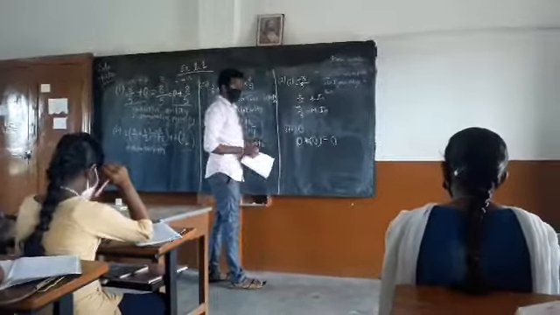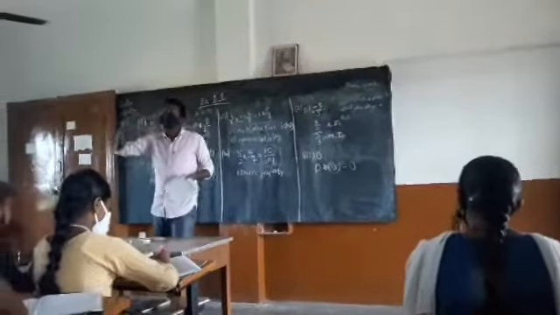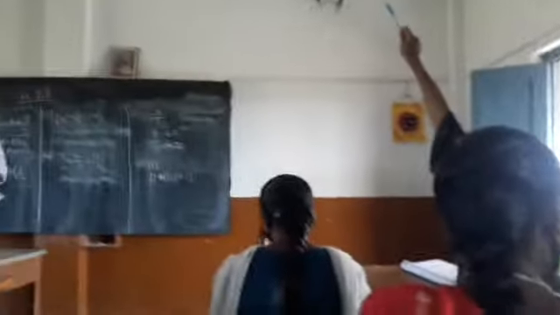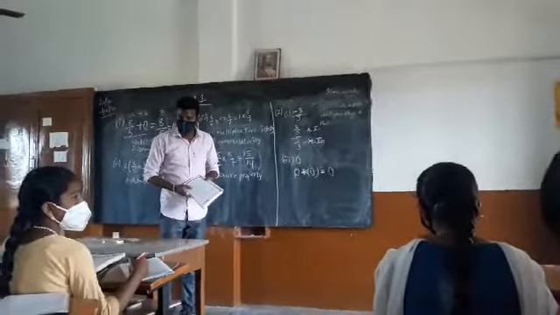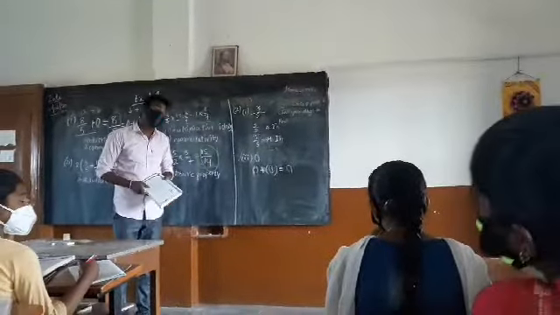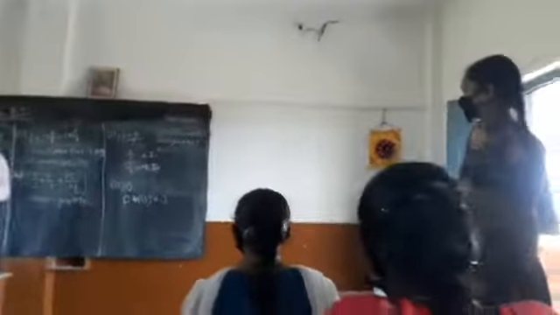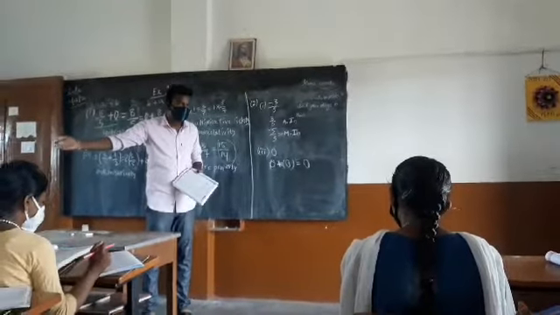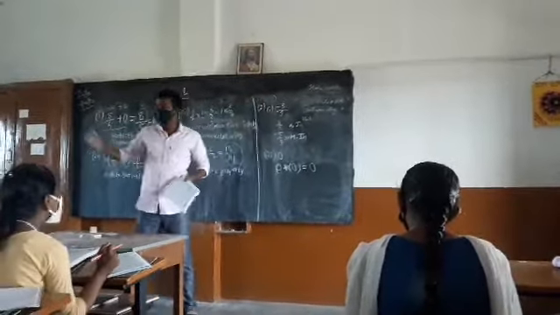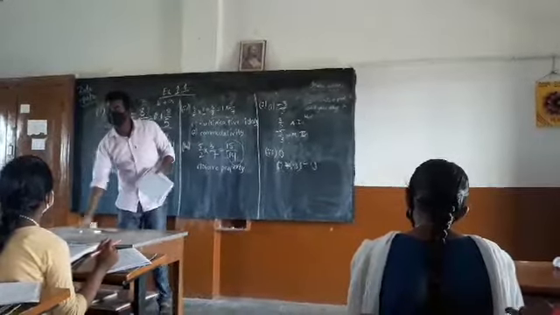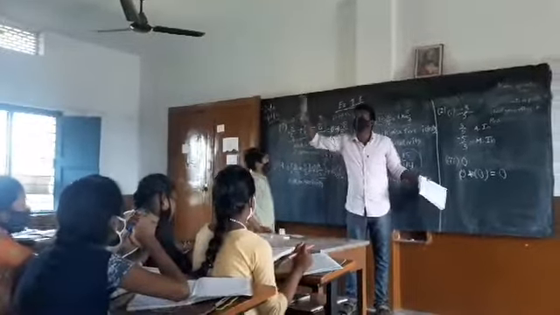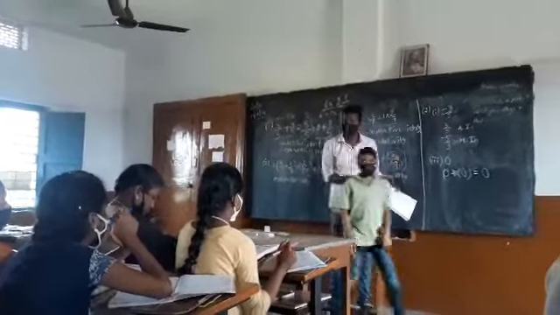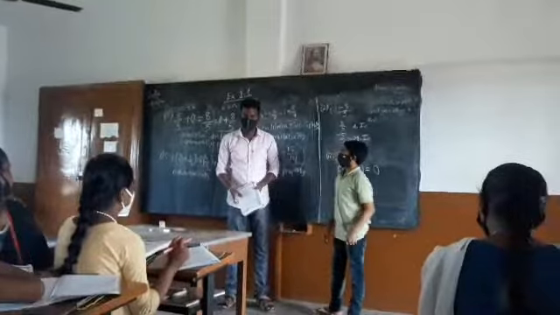Let us look at the multiplicative inverse. Multiplicative inverse of 0, yes. There is no multiplicative inverse of 0. Very good, clap for her. Can you explain to the class? No problem. Is anyone interested in explaining? Yes, come here. In a louder voice you need to explain why there is no multiplicative inverse for 0. Rational numbers, p by q, sir.